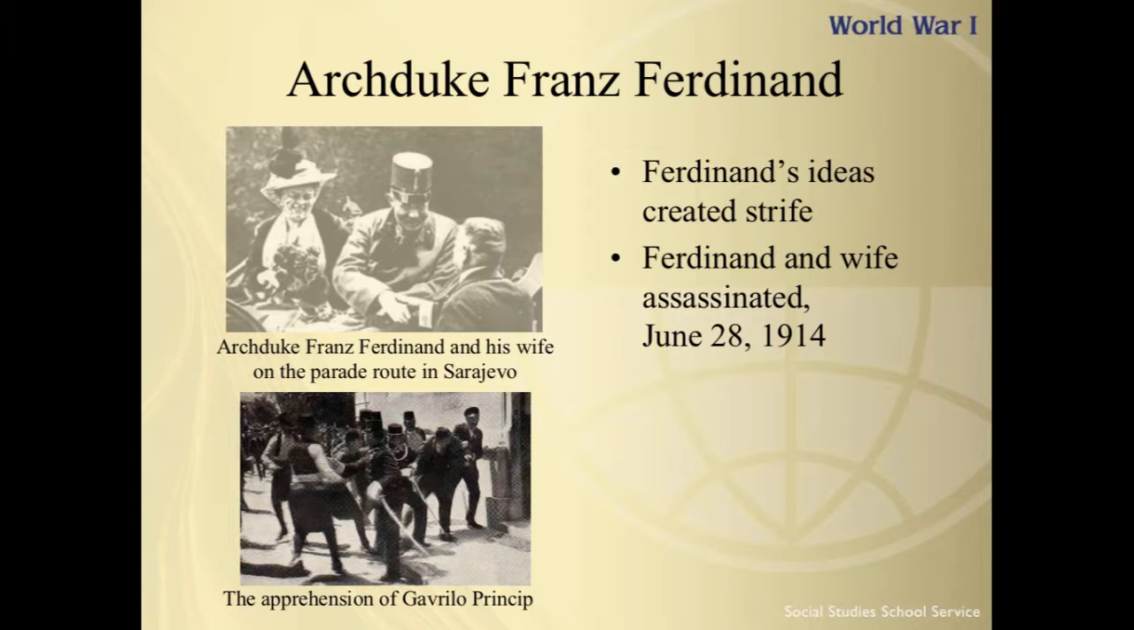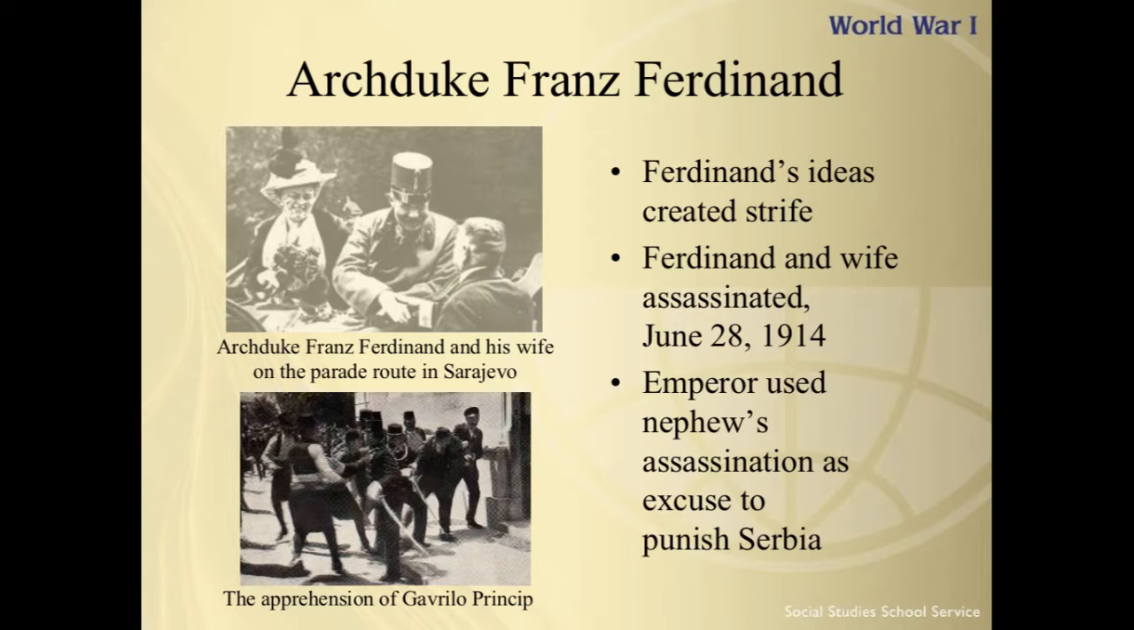So Ferdinand and his wife visited Sarajevo to build unity in this ethnically diverse empire. And on June 28, 1914, during a parade, a member of the Black Hand, a Serbian revolutionary group, threw a bomb into the Archduke's car. The bomb missed, but the driver took a wrong turn and ended up stopping beside Gavrilo Princip, another Black Hand member, and Princip pulled his pistol and killed Ferdinand and his wife. These shots proved to be the catalyst for starting the Great War.